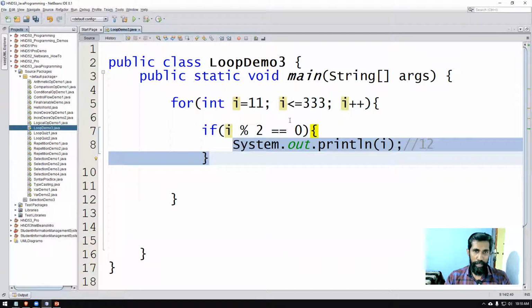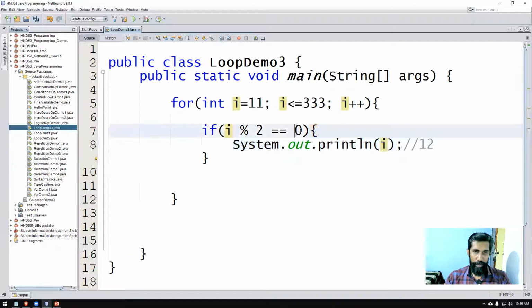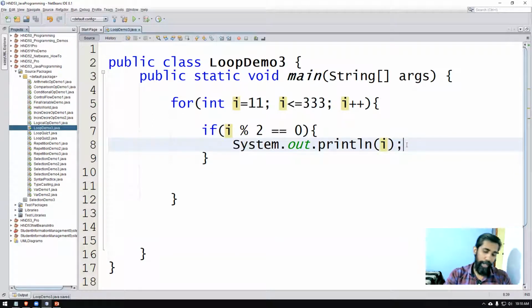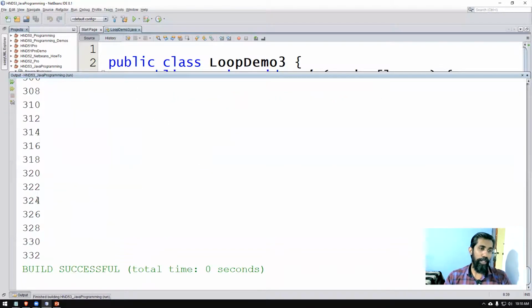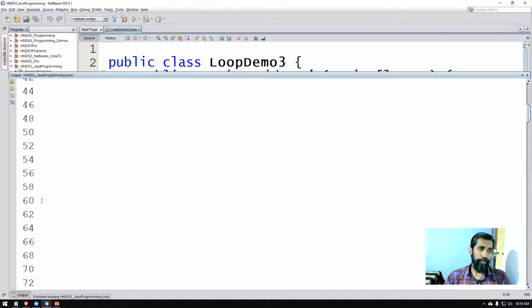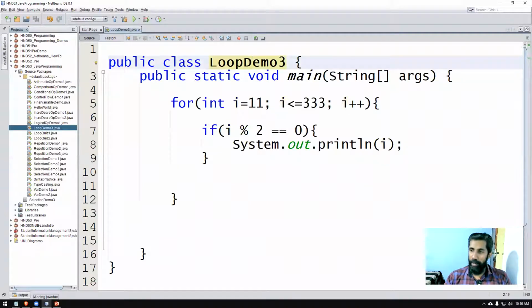True. Come inside. 14 modulus divided by 2, its remaining value is 0 because it's an even number. Now 14 can be displayed. So on and so forth, it will print all the numbers. That's all the code that you have. Shift F6. There we go. Only the even numbers are printed. So that is how it should have been done. Okay, so that's about it.